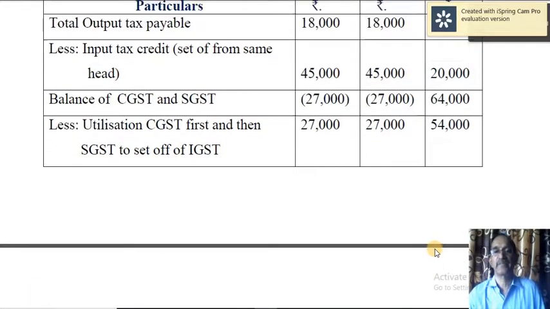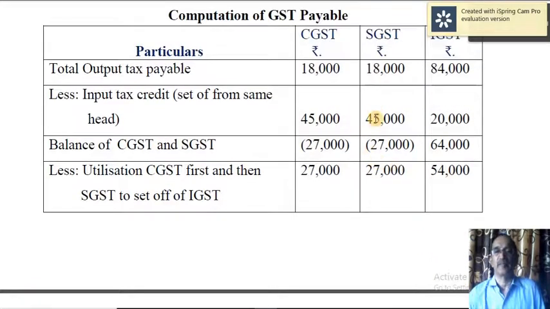Let me repeat. Say output tax payable is CGST 18,000, SGST 18,000 and IGST 84,000.